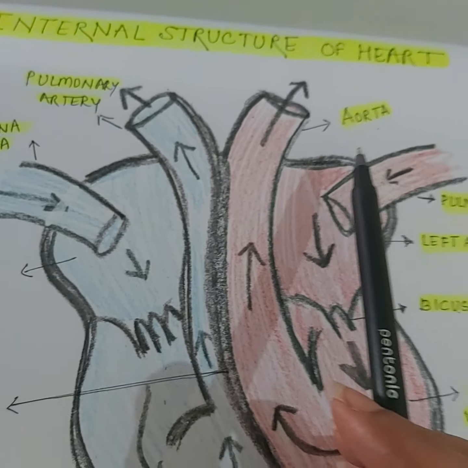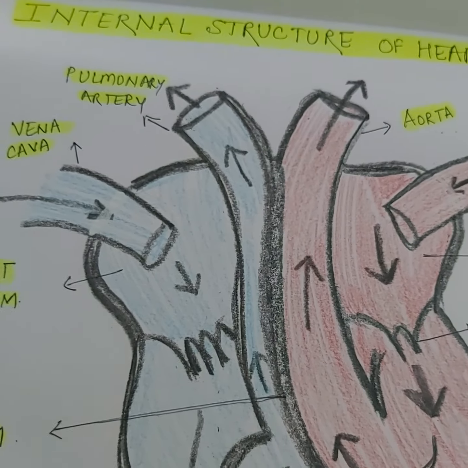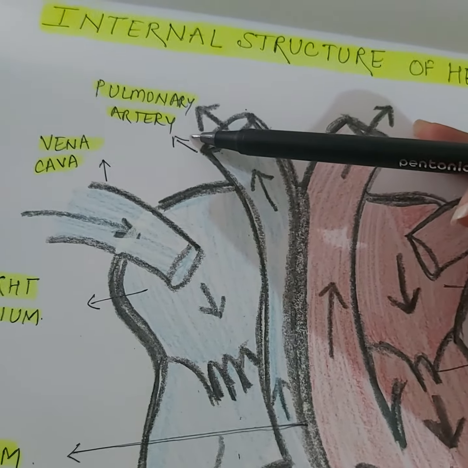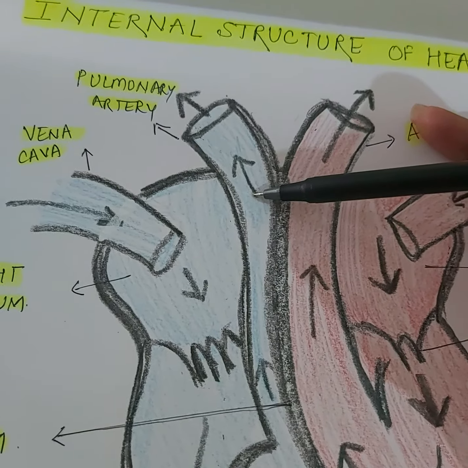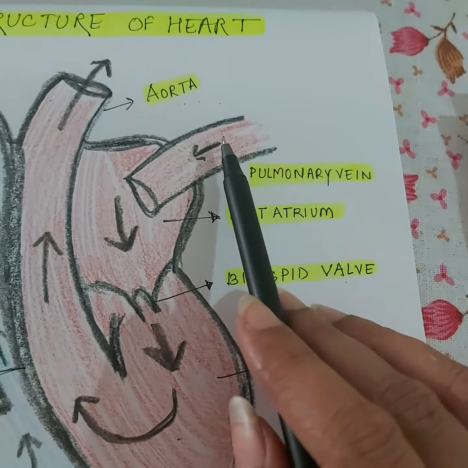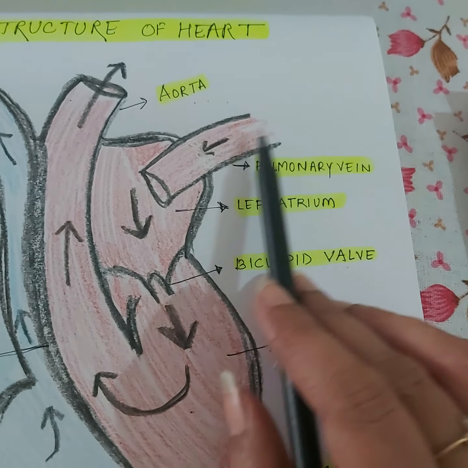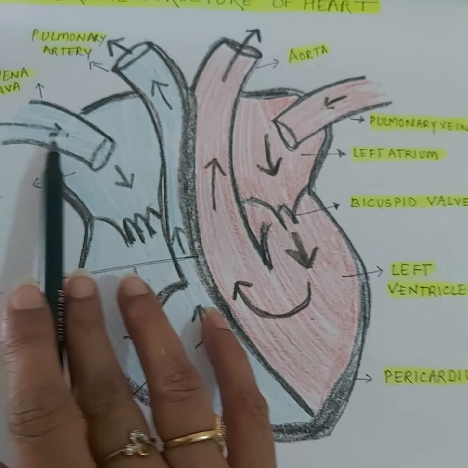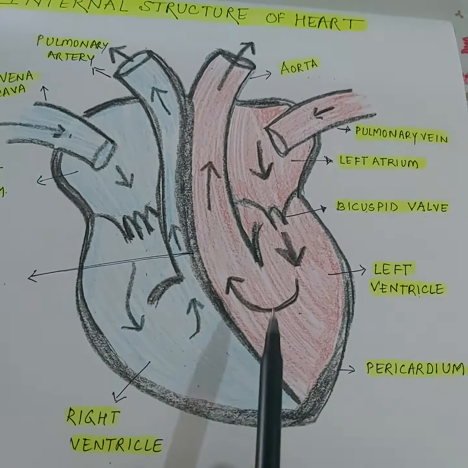I told you children last time that arteries generally carry oxygenated blood. So this is the exceptional artery which carries deoxygenated blood. Veins generally carry deoxygenated blood. This is the exceptional vein coming from the lungs which is bringing oxygenated blood. So there are 4 main blood vessels associated with the heart.